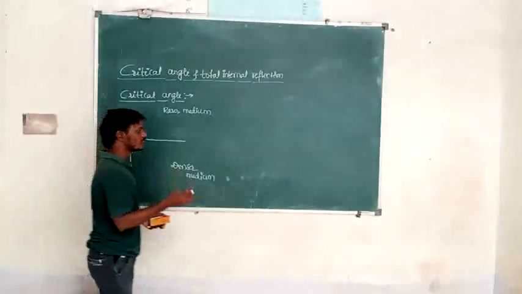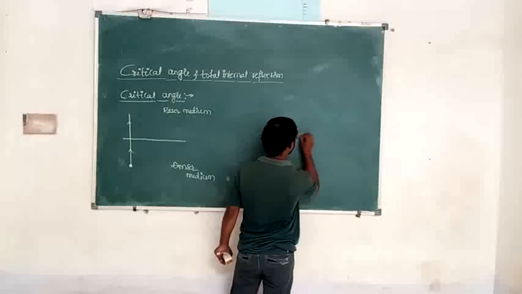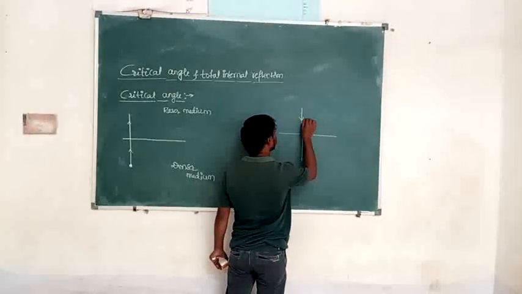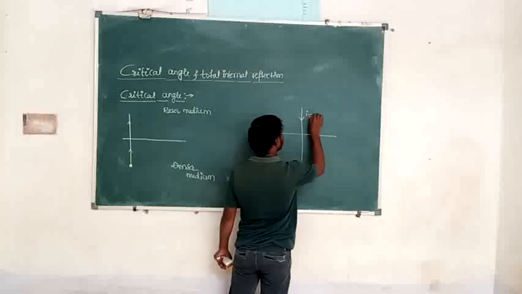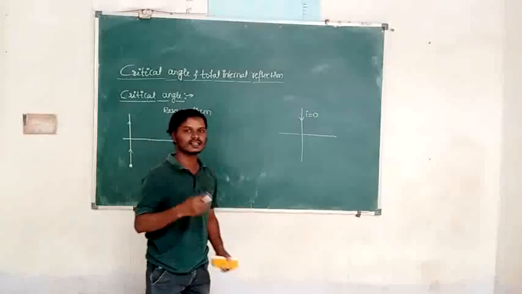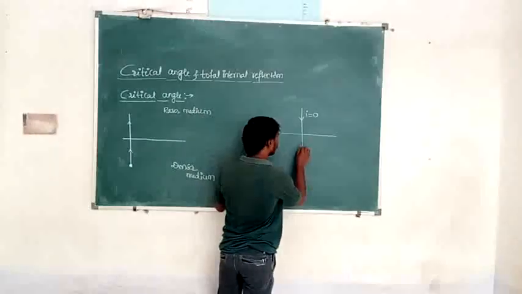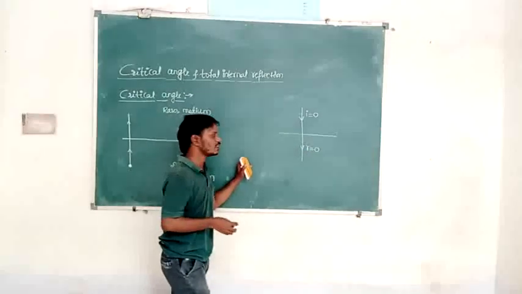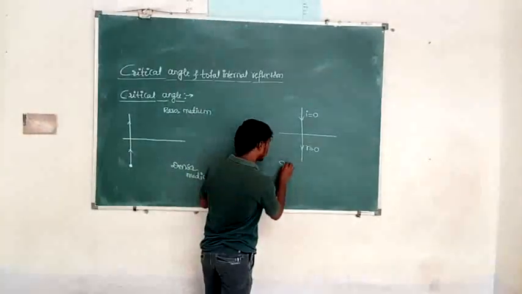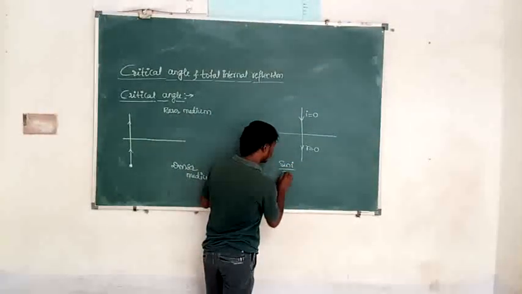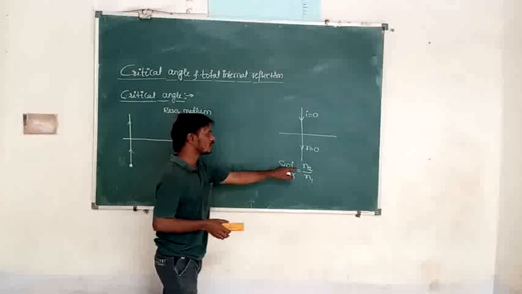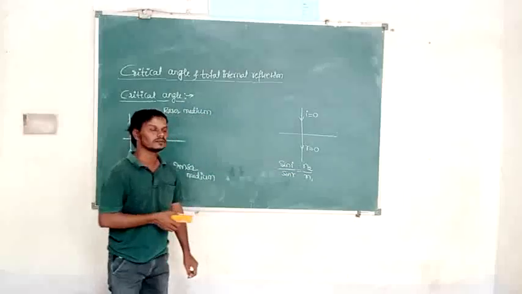So if the light is incident along the normal, see here, it is a normal ray. If the light is incident along the normal, the angle of incidence is 0, and the angle of refraction is also 0. Hence there is no refraction of light. See here, by using Snell's law, sin i by sin r is equal to n2 by n1. What is n2 by n1 here? It is the refractive index of the second medium with respect to the first medium.